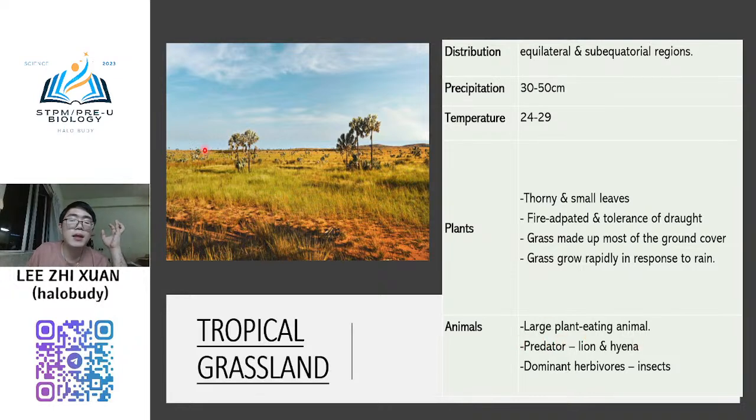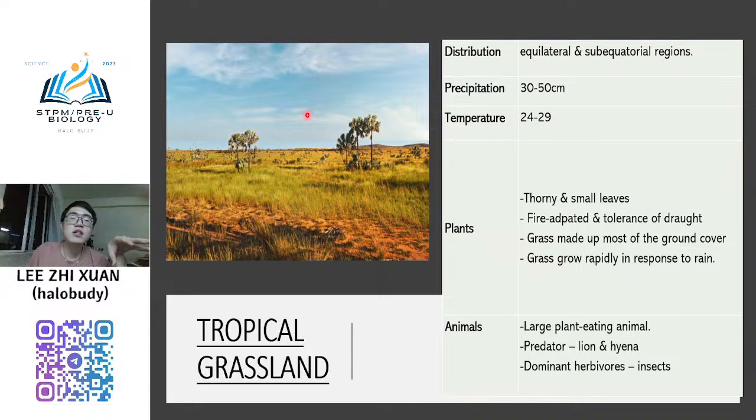There are many herbivores here like elephant, deer, buffalo, and cow, and also giraffe. All these animals survive here, and then the predators are normally lion and hyena, and there are also many insects there.